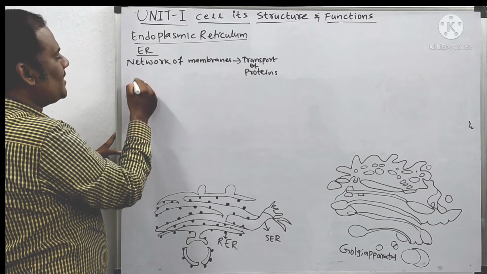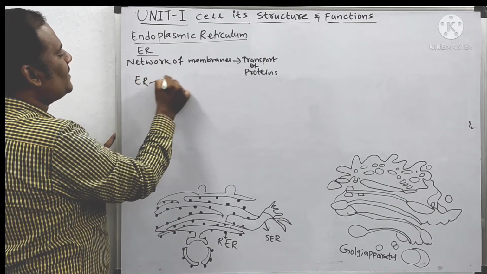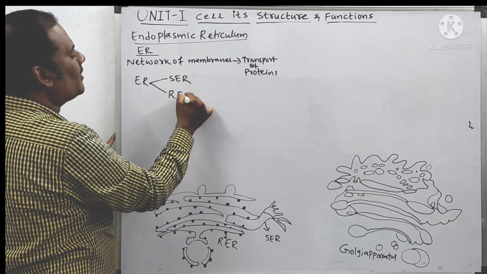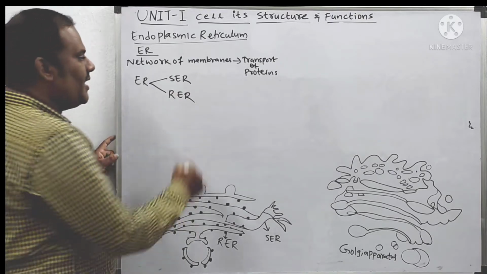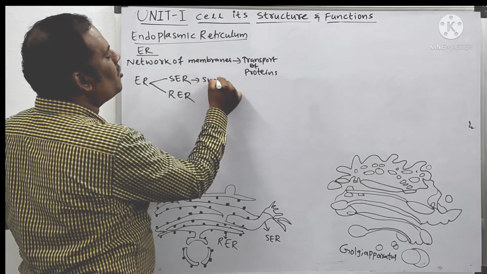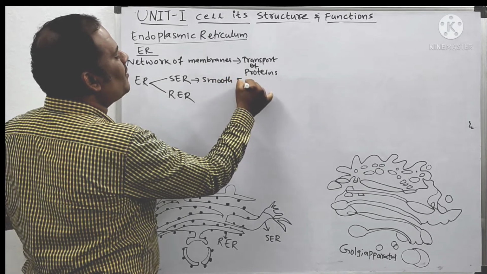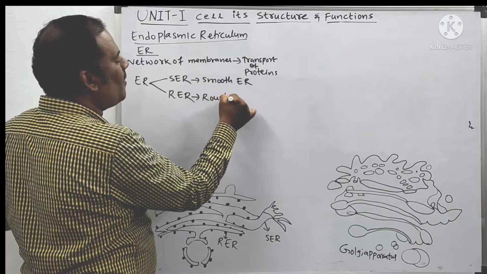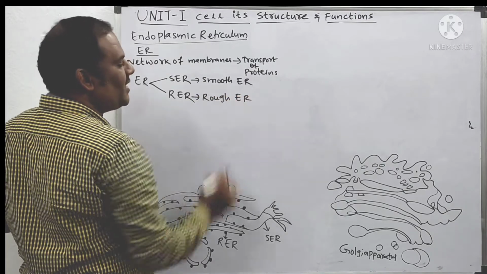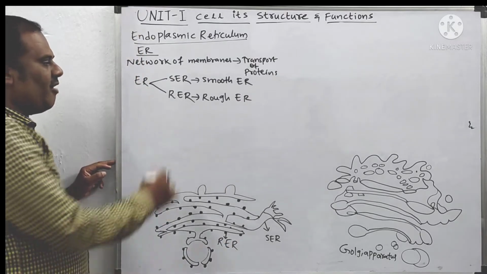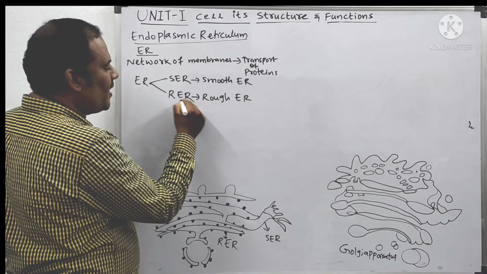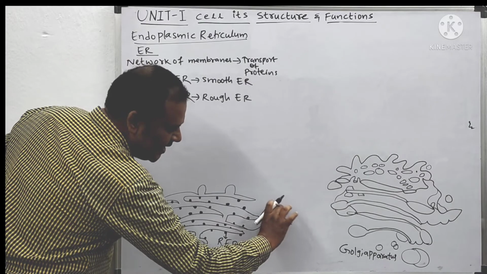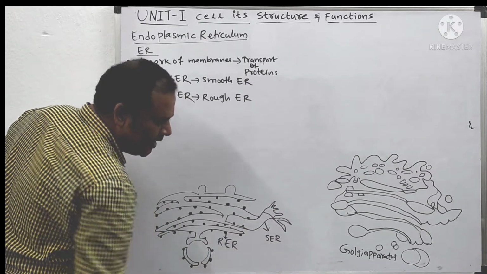These endoplasmic reticulums, that is ER, are classified into two types, SER and RER. SER means smooth endoplasmic reticulum. RER means rough endoplasmic reticulum. Why are these rough? You see, these are rough endoplasmic reticulums, with the dot-like structures in this area. And this area where there is no dot is called smooth endoplasmic reticulum.